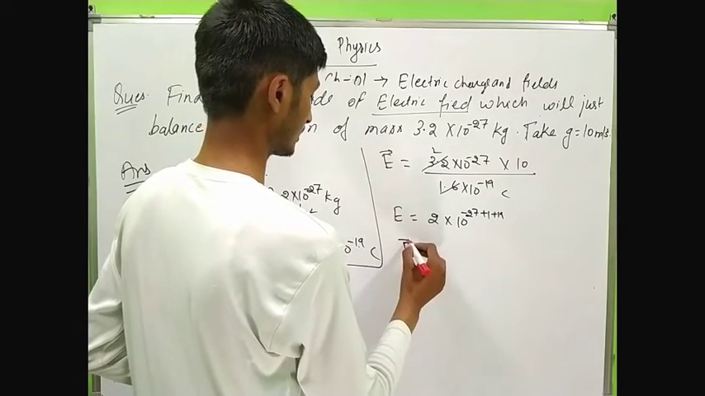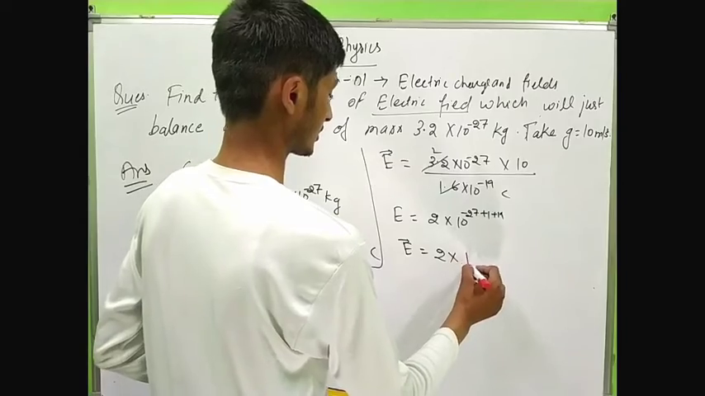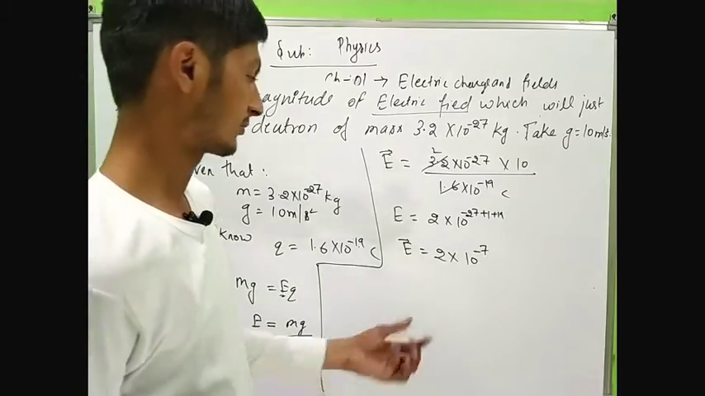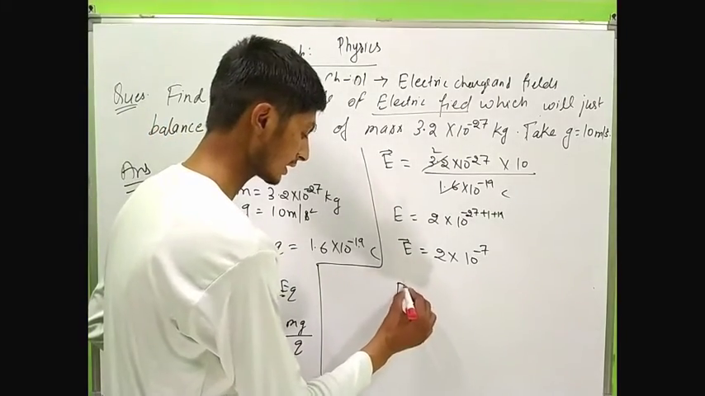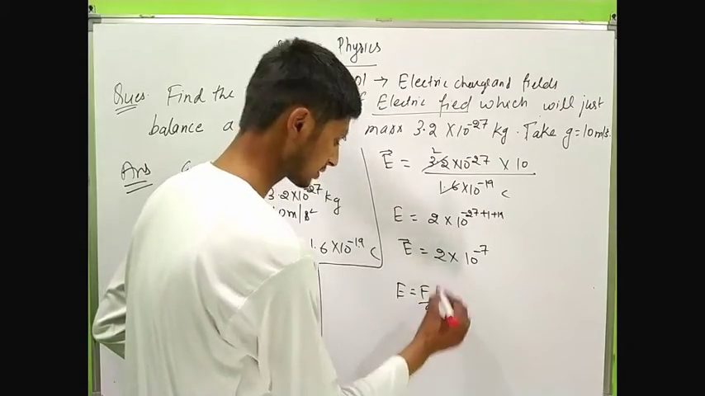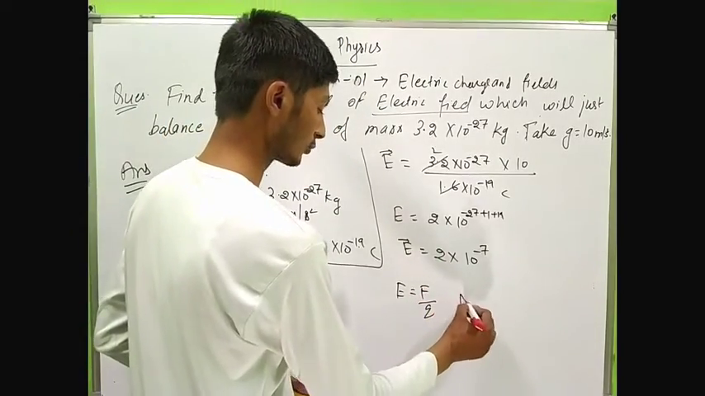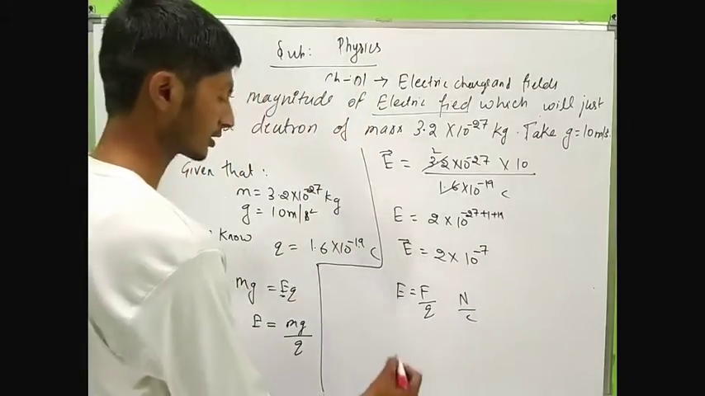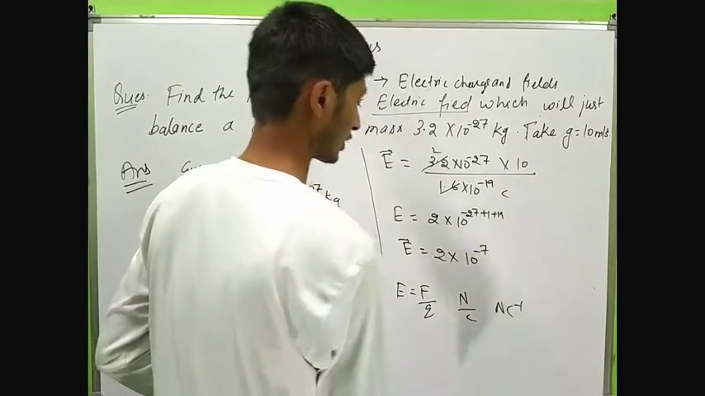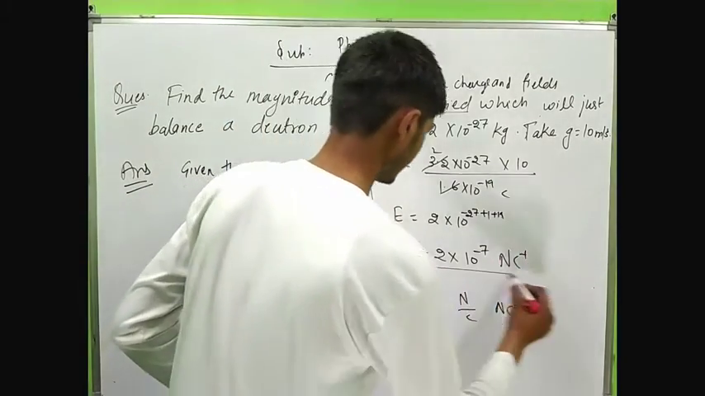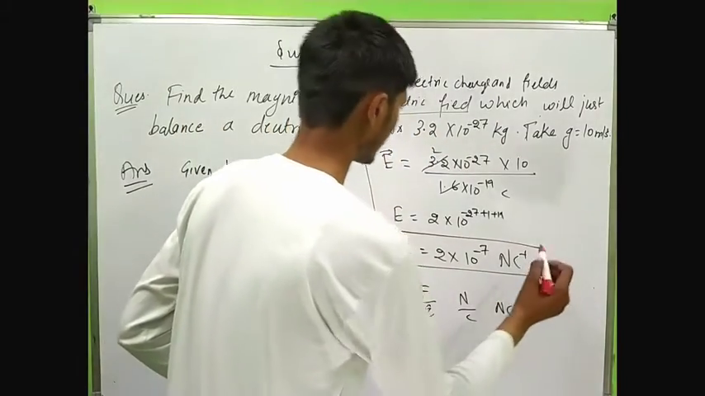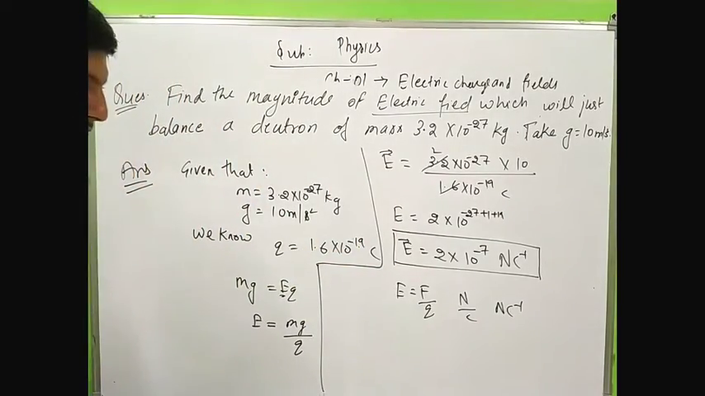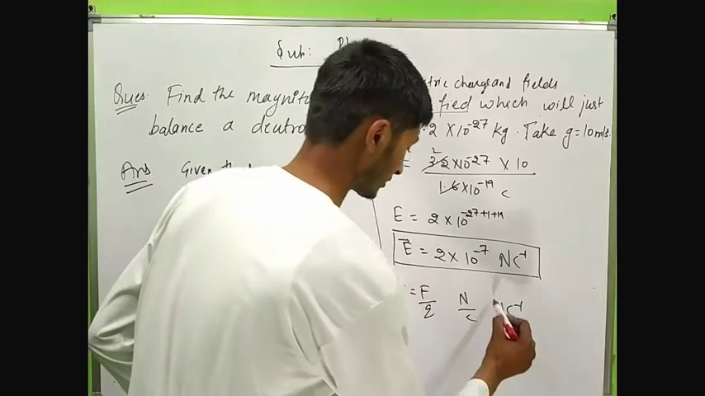So we get E is equal to 2 multiply 10 to the power minus 7, and what is the unit of this electric field intensity? We have electric field intensity F upon Q. Now F is the force whose SI unit is Newton, and Q is the charge whose SI unit is Coulomb. Then the SI unit is Newton per Coulomb. This is the value of electric field which we require to just balance a deuteron. This is the SI unit.